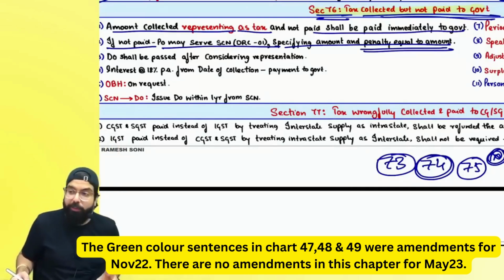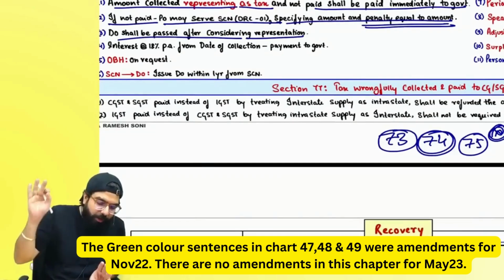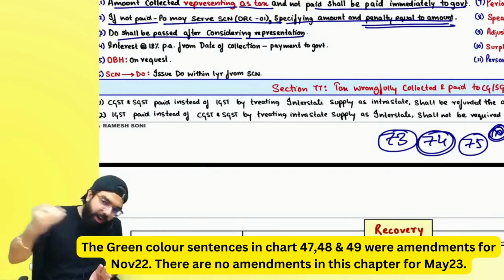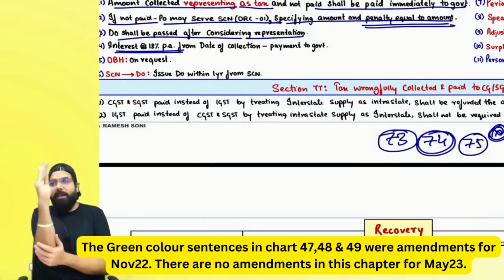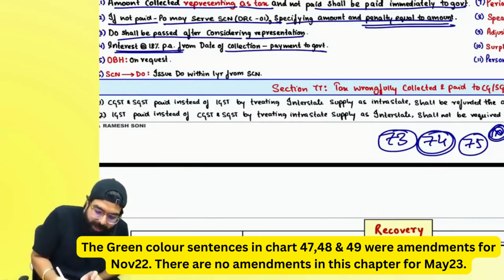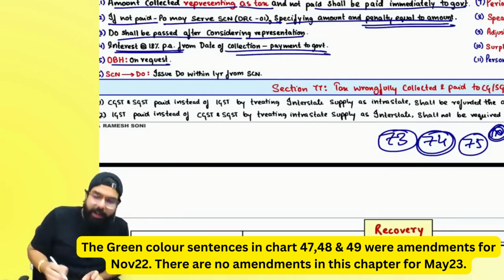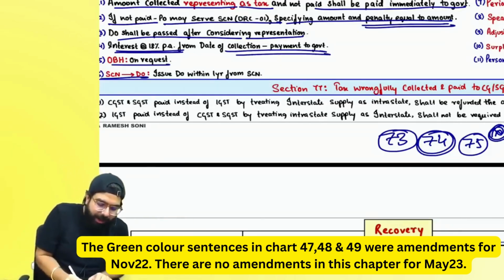There is no time limit to give you a show cause notice, and the demand order will be passed after taking your representation. Interest also has to be paid by you from the date of collection. From the day after you collected, till the date of payment, you will have to pay interest at the rate of 18%. Also, after the show cause notice, an opportunity of being heard will be given, and then a demand order.